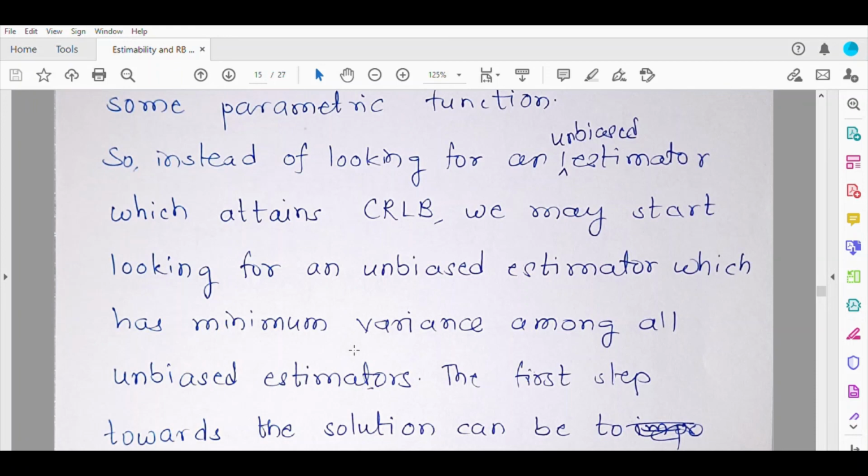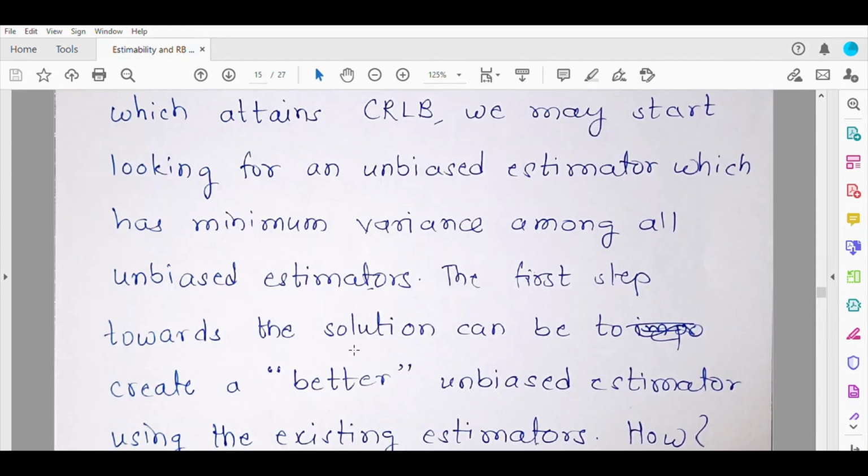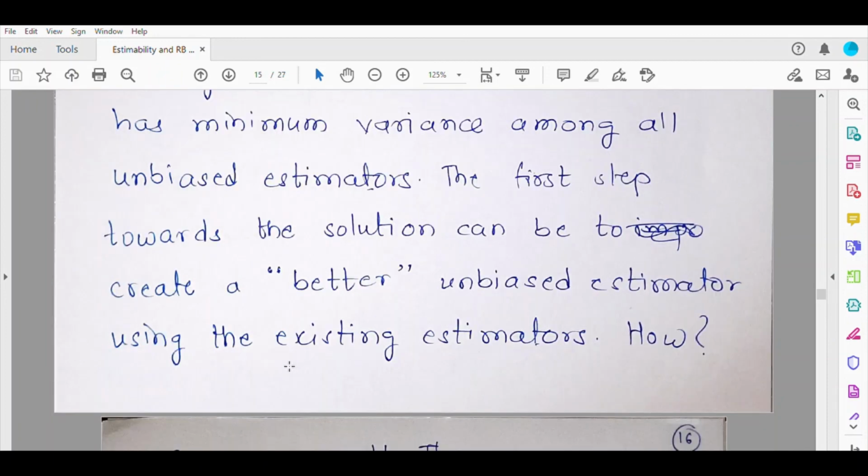So every time, finding an estimator which attains the Cramer-Rao lower bound may not be a practical way to get better unbiased estimators. Instead, we can try to find a better unbiased estimator using an existing unbiased estimator itself. So the first step towards the solution can be to create a better unbiased estimator using the existing estimator. But how can it be done? The answer is provided through the Rao-Blackwell theorem, which we will discuss in the next lecture.